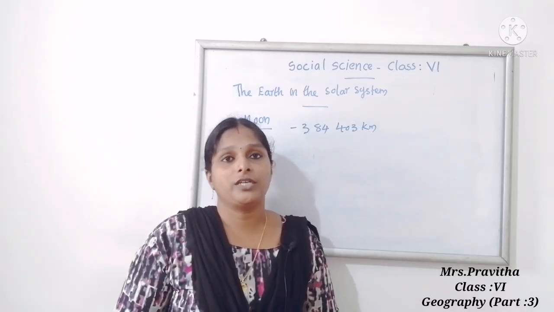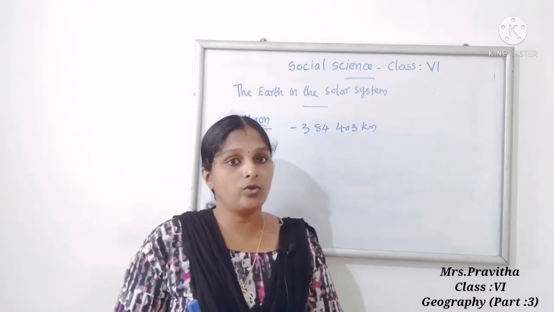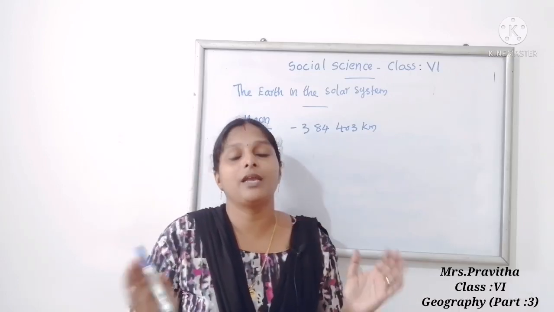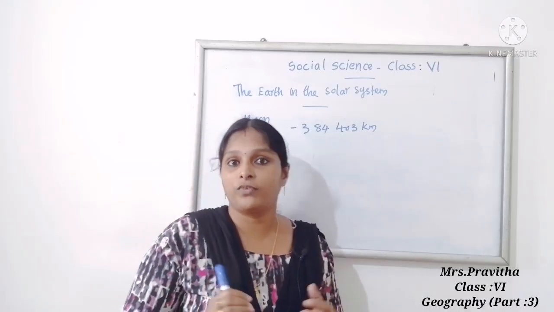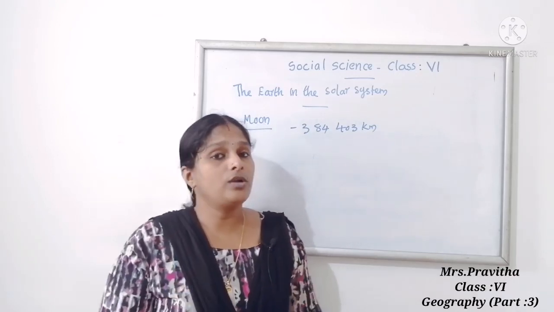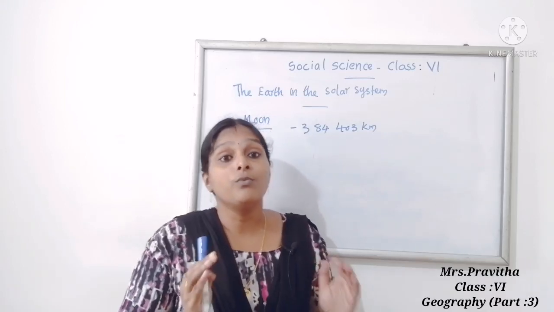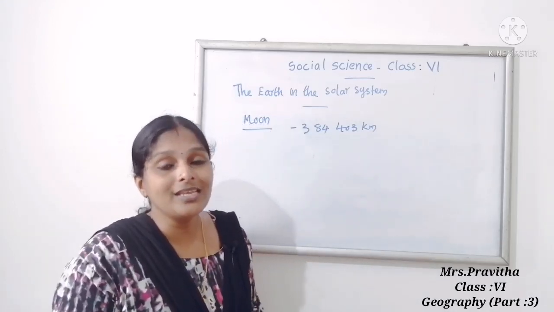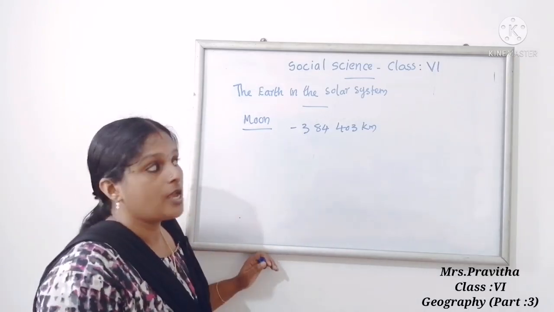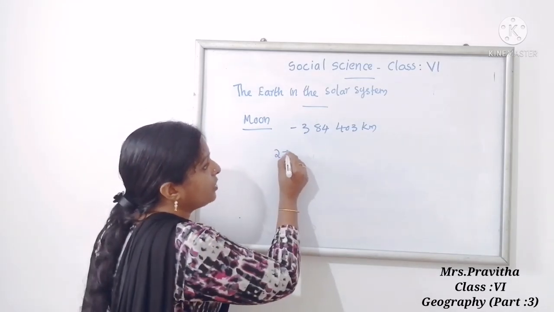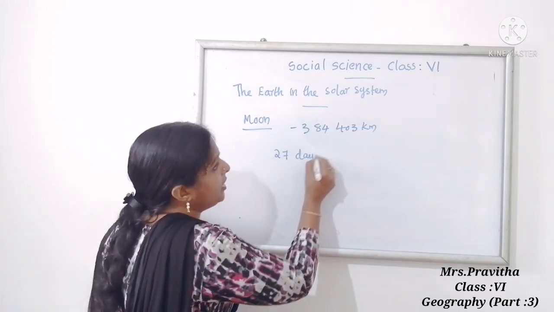Now, children, if we observe the sky, we can see the moon at night time or in the evening. We can see only one portion of the moon from the Earth. Do you know why only one portion of the moon is visible from the Earth? Because the moon takes 27 days and 8 hours to complete one rotation. So how much time does the moon take to complete one rotation? 27 days and 8 hours.